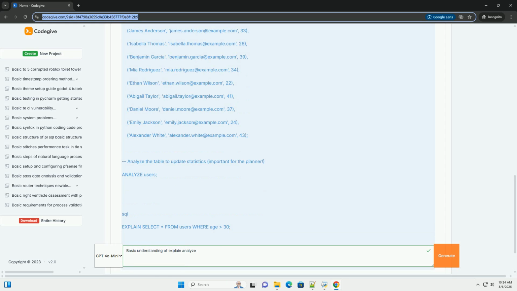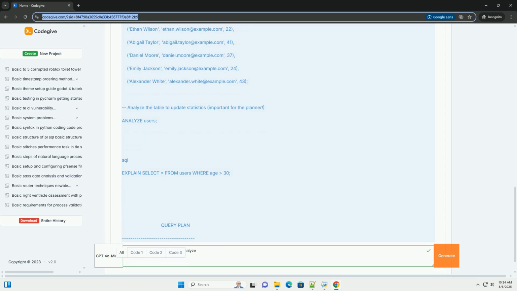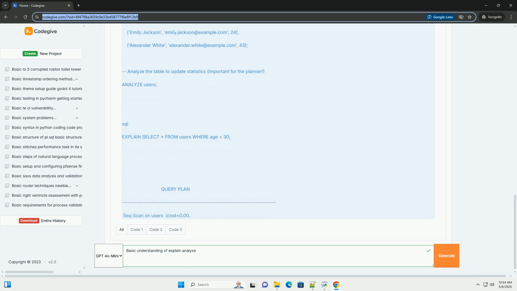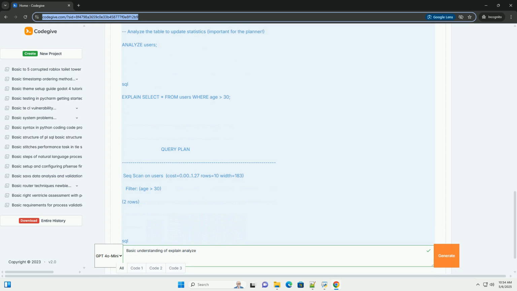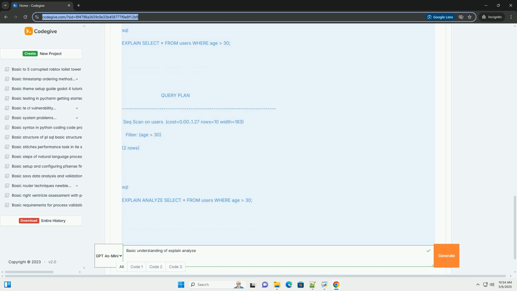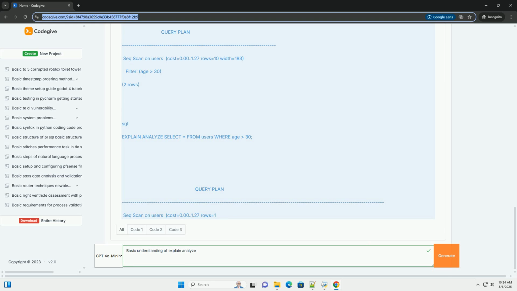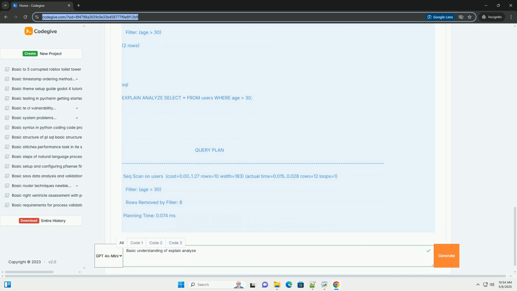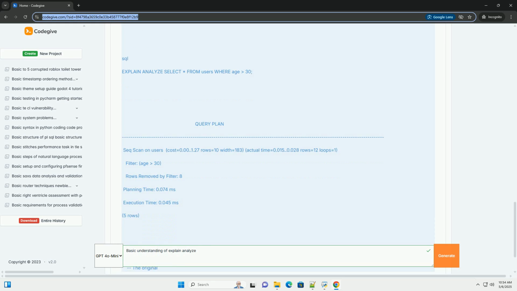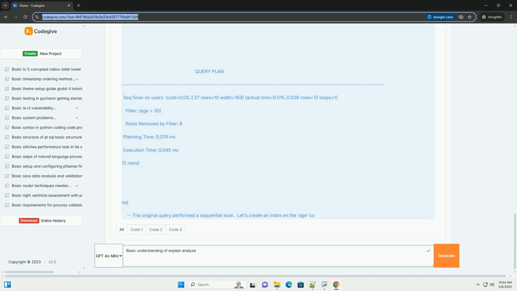It's essential for pinpointing bottlenecks and making informed decisions about indexing, query rewriting, and configuration adjustments. This tutorial will cover the following. 1. What is an execution plan? 2. Basic Explain. 3. Introducing Explain Analyze. 4. Understanding the output of Explain Analyze.